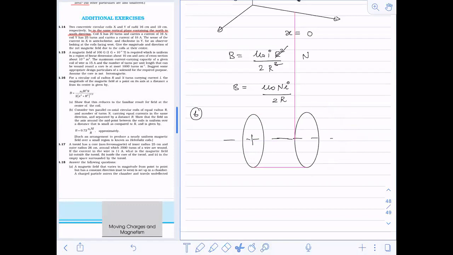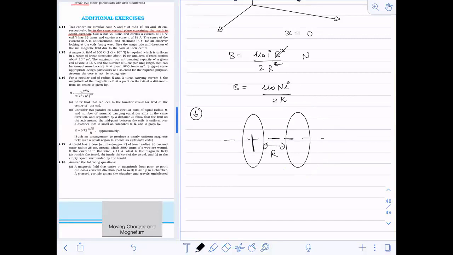So they are actually close to each other, like this. They are separated by a distance r. No, not like this, this distance must be r. The distance between the two planes is r.